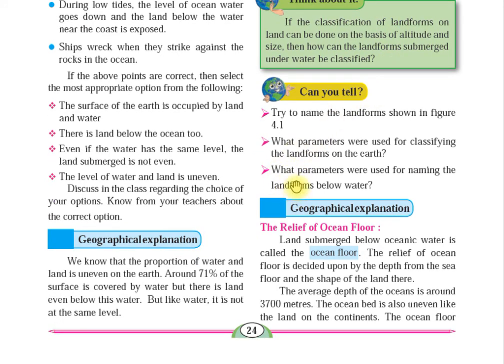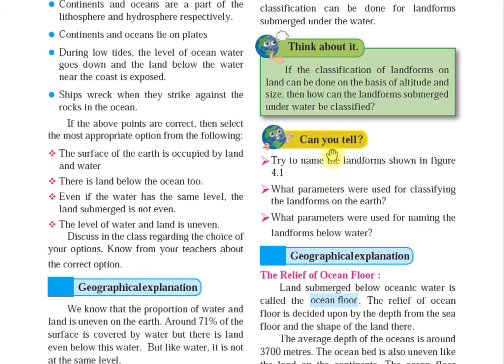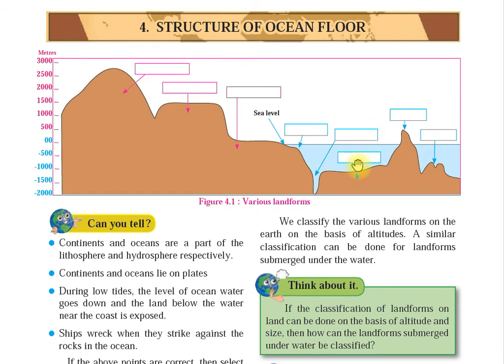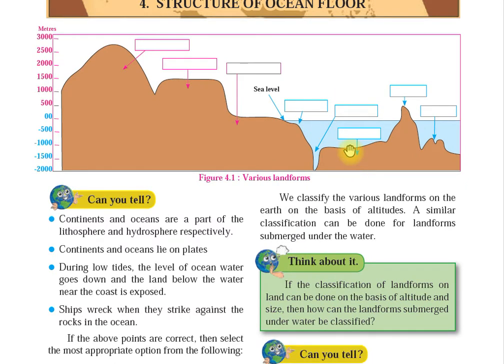Next question. What parameters were used for naming the landforms below water? So below water, what method was used? Depth from the sea floor and the shape of the land. Depth from the sea floor, this is your sea level or sea floor. Depth from the sea floor and the shape of the land were the parameters used for naming the landforms.